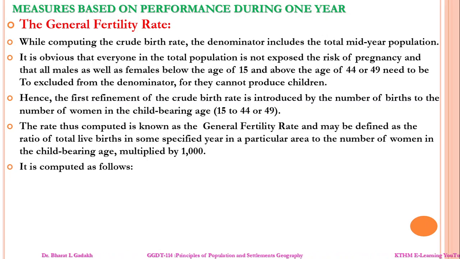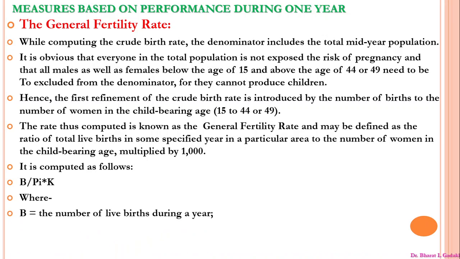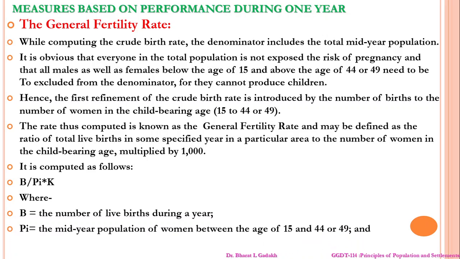It is computed by the formula B divided by P times K, where B is the number of live births during the year, P is the median population of women between the ages of 15 and 49, and K is a constant, 1000. Now this is the formula for the general fertility rate.